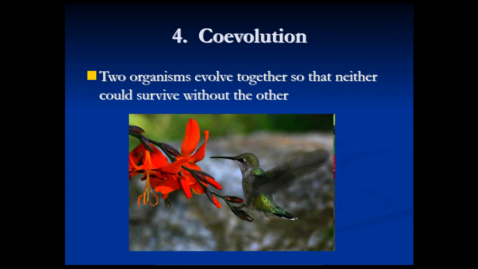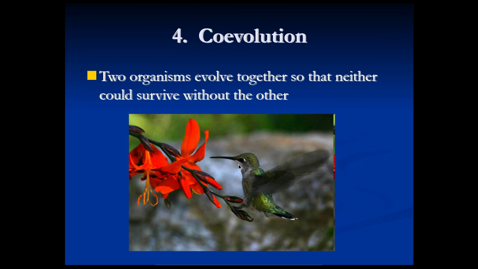Well, there's no other species that can reach the nectar while at the same time picking up the pollen. Insects, bees and things, butterflies, they don't work that way. Their bodies are not shaped right for pollinating this flower. Okay? And a hummingbird can't get nectar from some other flowers. So both these species have evolved together.